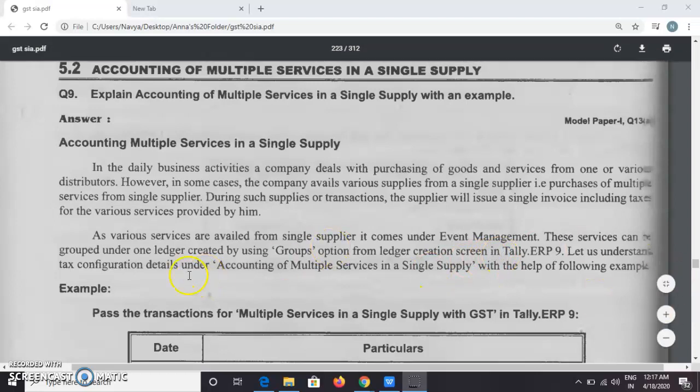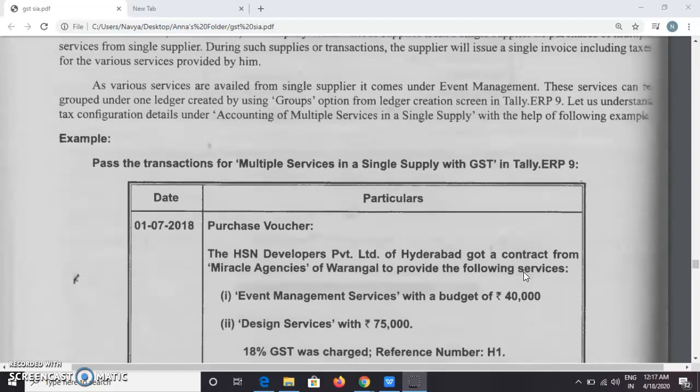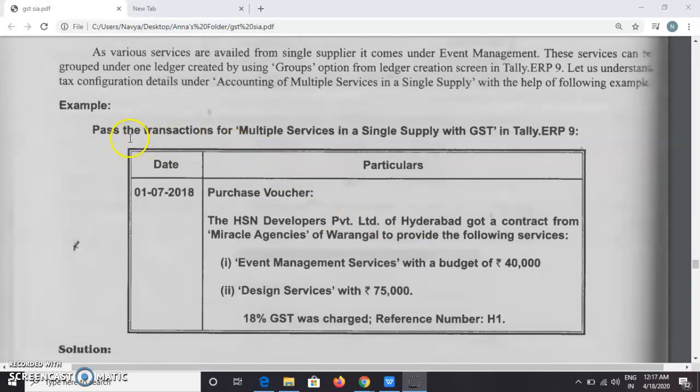Let us understand tax configuration details under accounting of multiple services in a single supply with the help of the following example. So here it is telling us that if we are receiving multiple services from a single supplier, how we have to do the configuration in Tally. He has given an example for our easy understanding. Pass the transactions for multiple services in a single supply with GST in Tally ERP9.